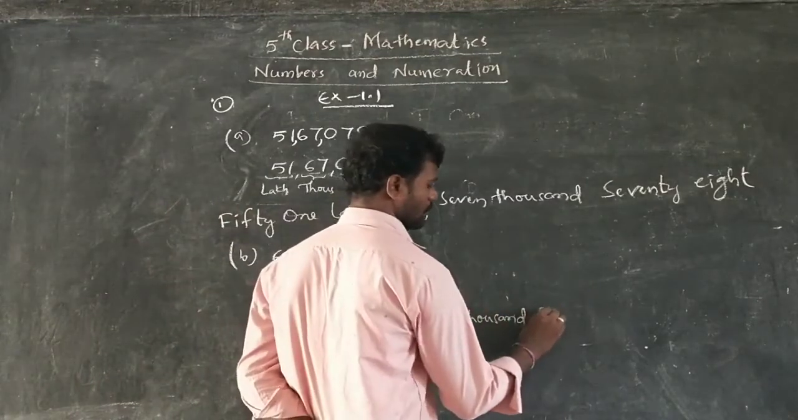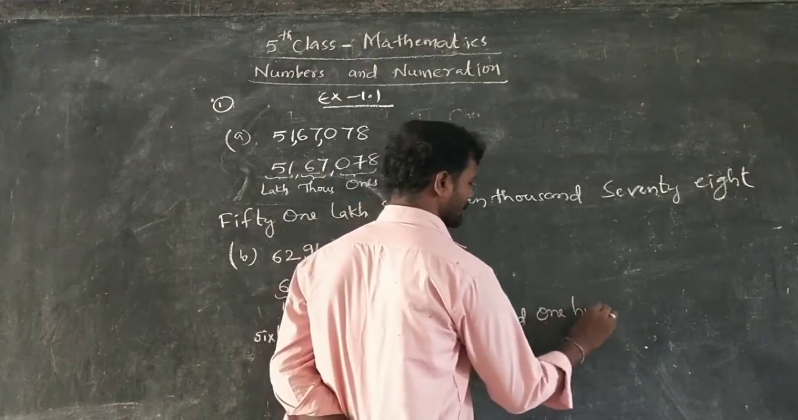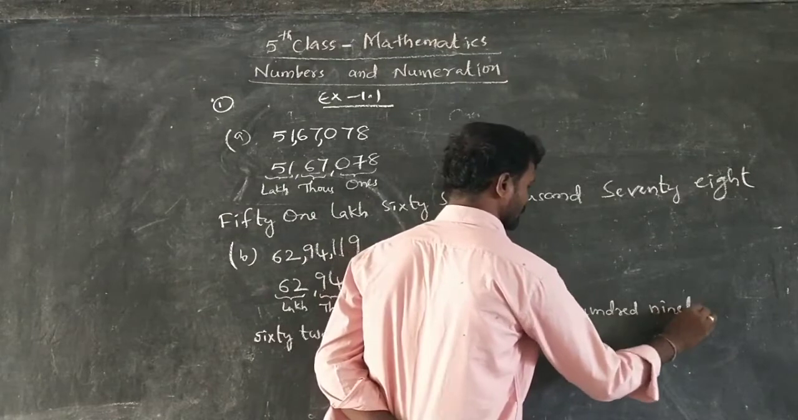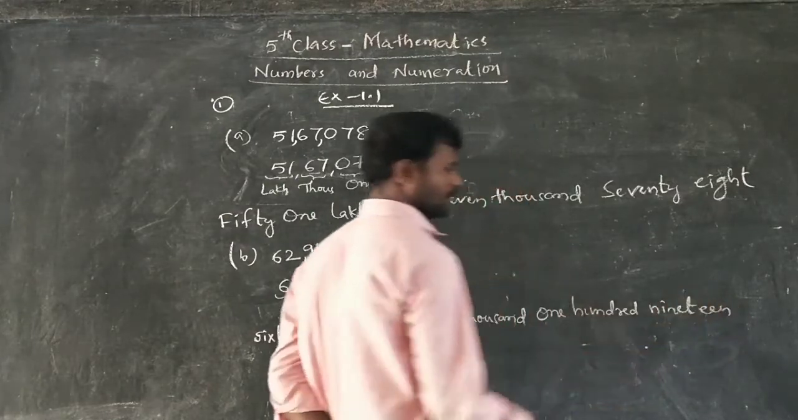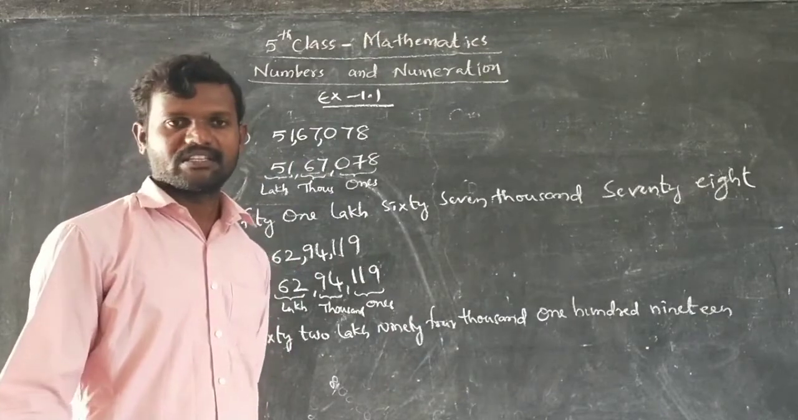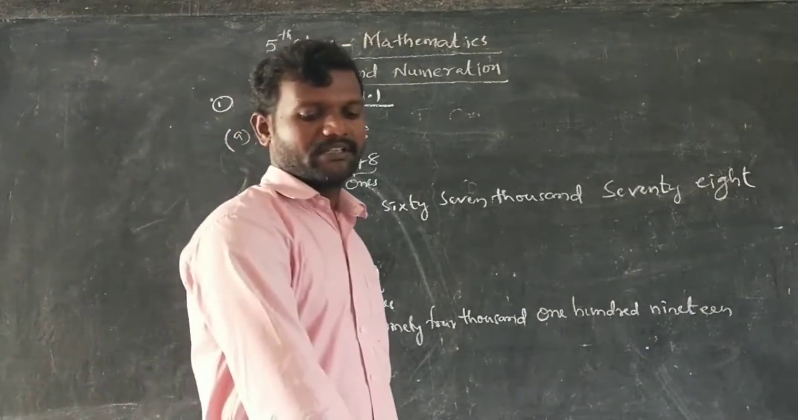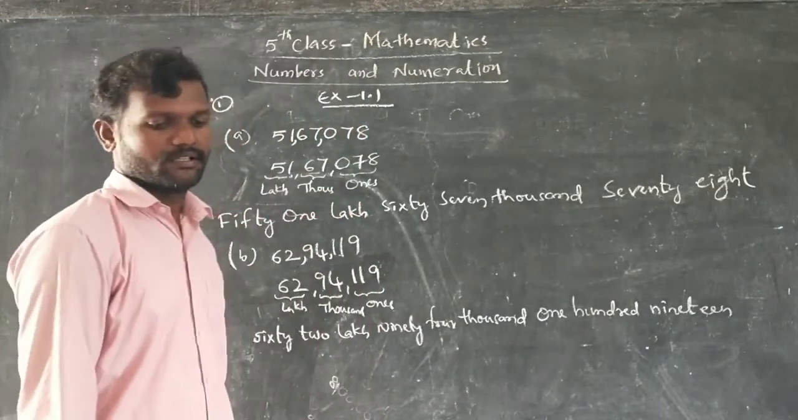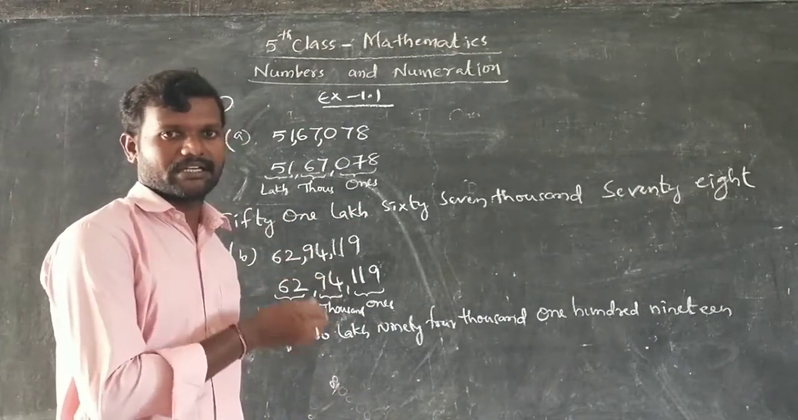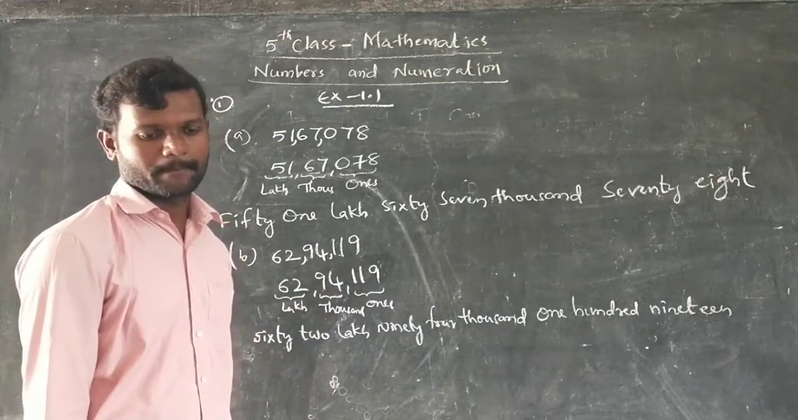119. Okay, it is the number given here. In this way, complete it. First, separate by commas. After that, group them and write the number name for that.